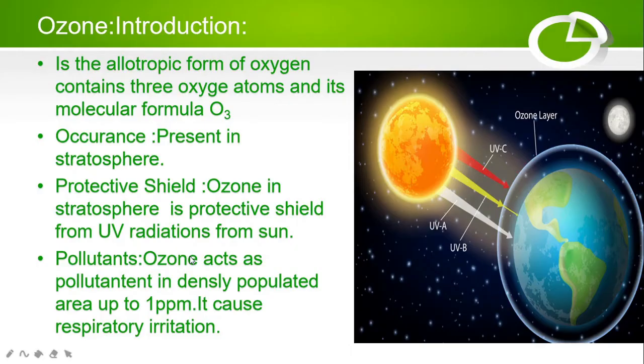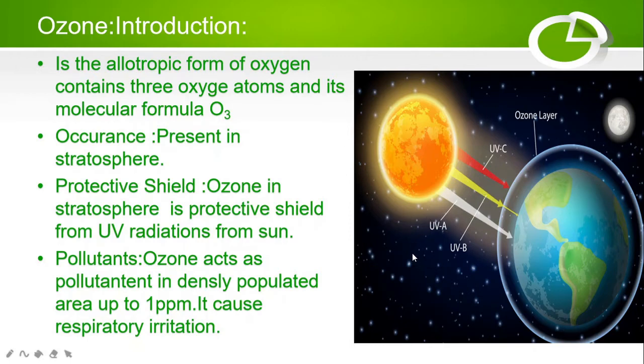Basically, ozone is the allotropic form of oxygen, contains three oxygen atoms and its molecular formula is O3. It occurs in the stratosphere and it is a protective shield which protects us from the ultraviolet radiations from the sun. It is also a pollutant included in our life.